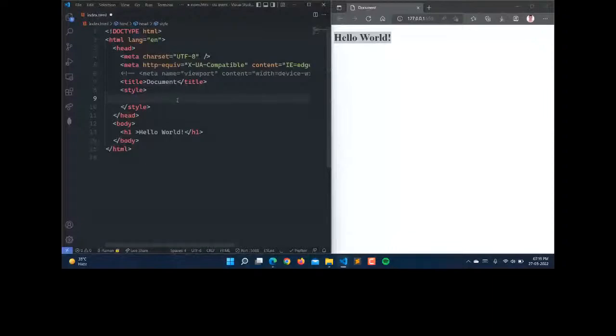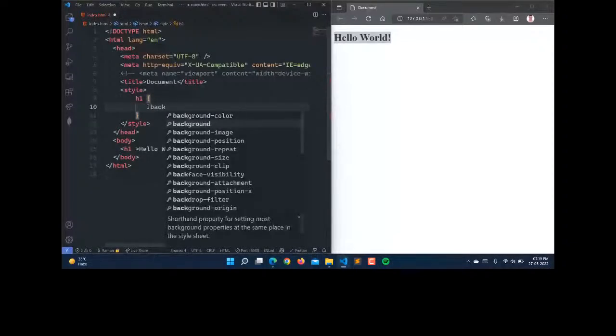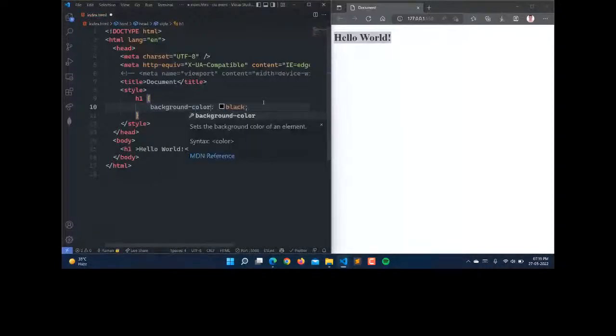Now I'm targeting the H1 tag. This is a simple selector, targeting just the H1 tag name. And here we can write the background, let it be black. So background as black. You can write background-color as well, so background-color as black.